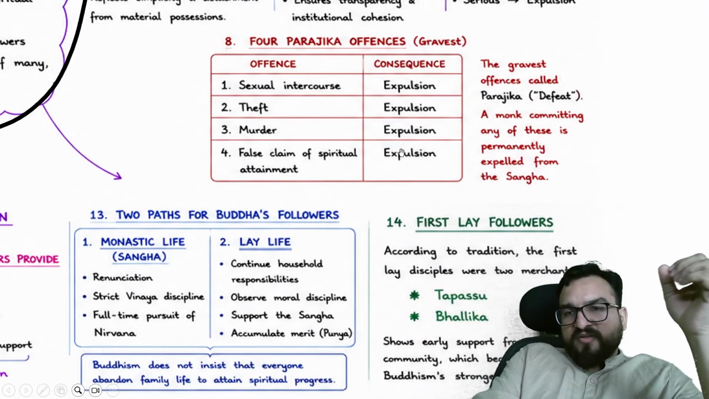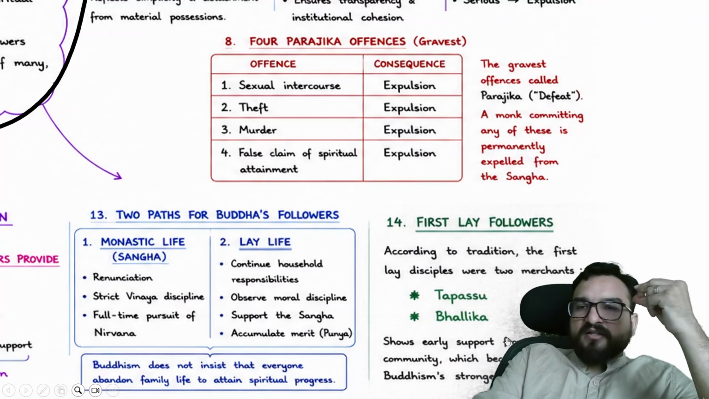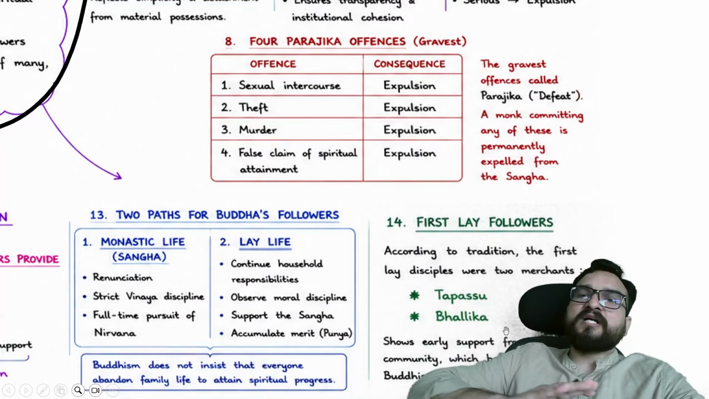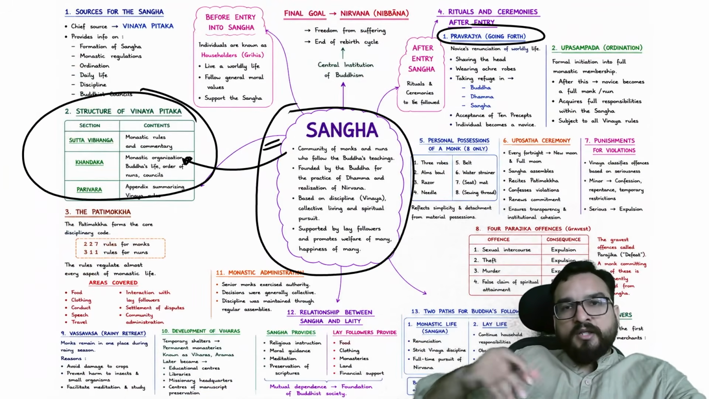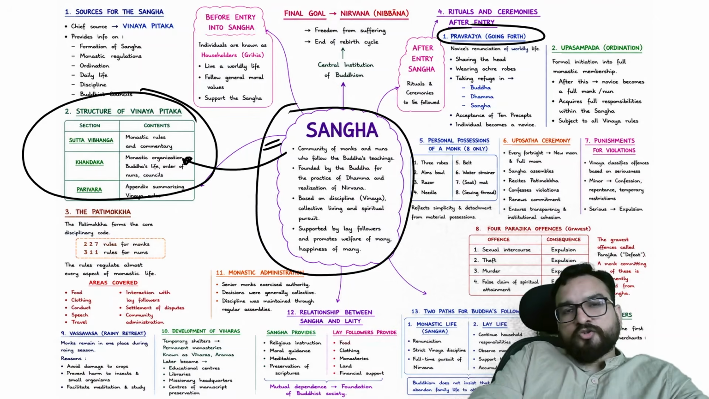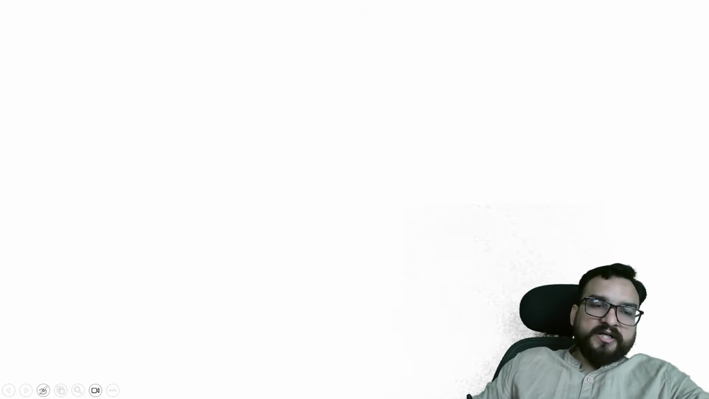Okay. Now the first lay followers which are highlighted in your book are Tapassu and Bhallika, the first Upasakas, meaning lay disciples. Ashoka was also an Upasaka, you will be finding. He was a lay follower. Buddha's own father was a lay follower, not a monk, right? So you have understood the institutional capacity of the Buddha as well.